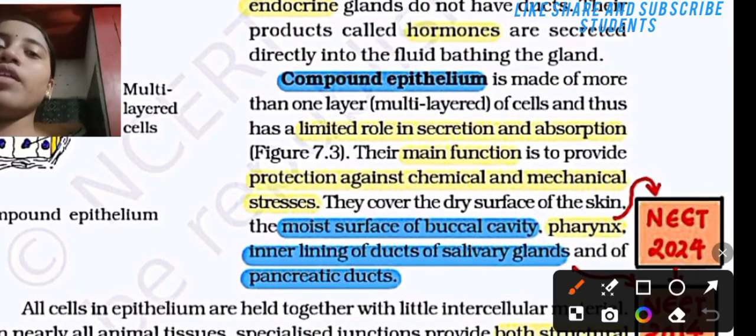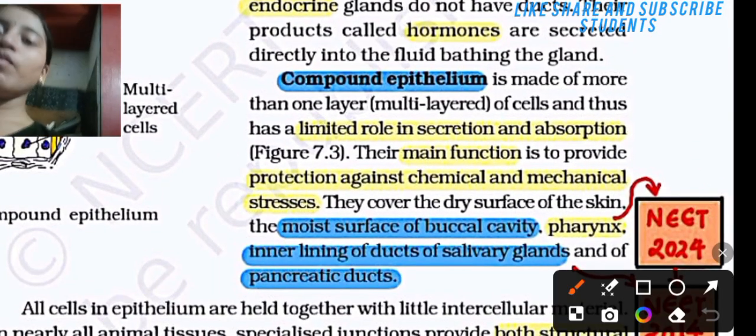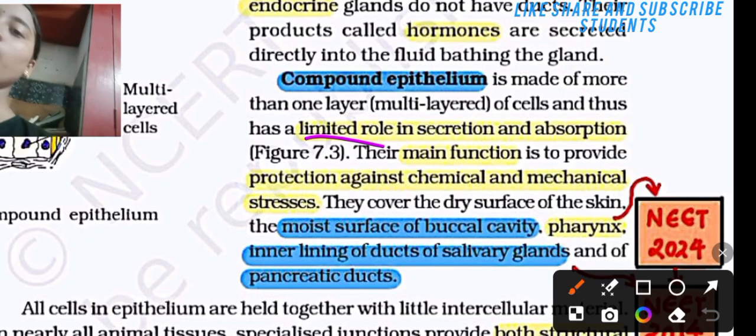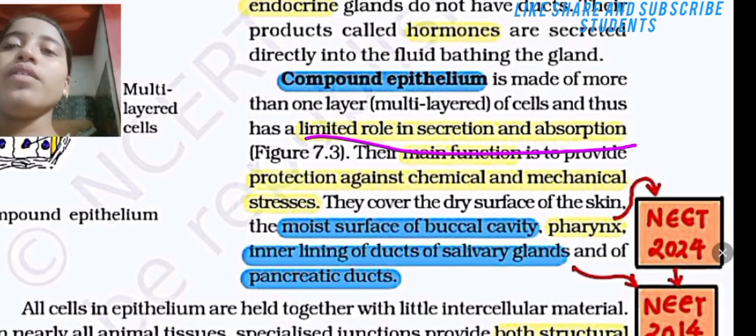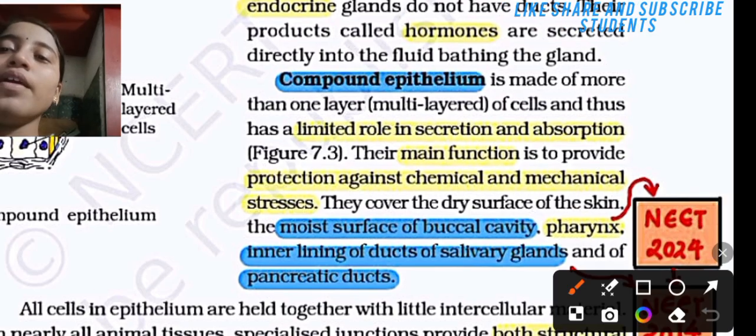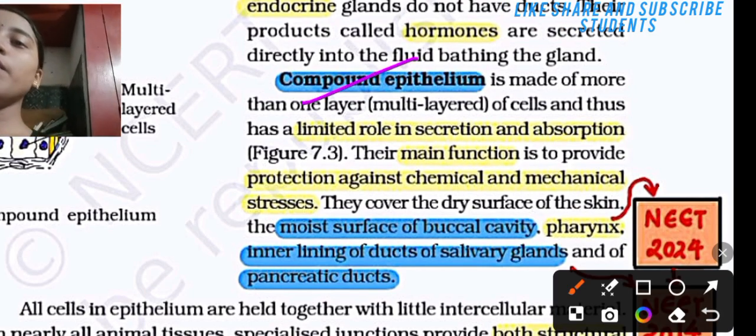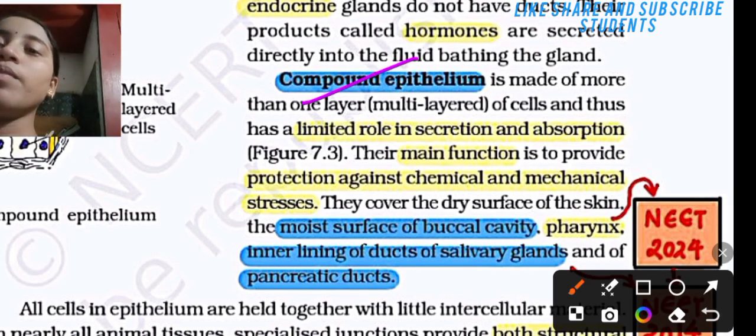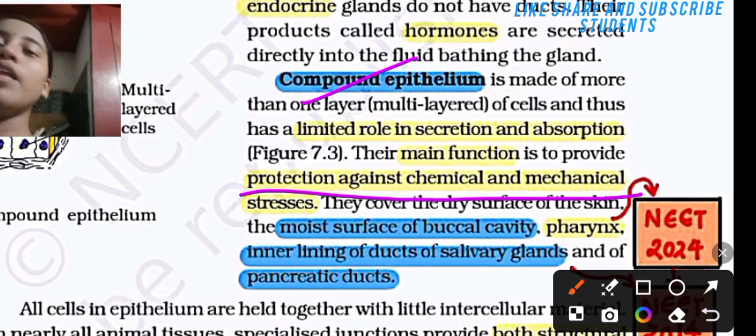Then let's study about the compound epithelium. Compound epithelium is made up of more than one layer of cells, thus it has a limited role in secretion and absorption. The main function is to provide protection against chemical and mechanical stress. The main function of the compound epithelium is the protection against chemical and mechanical stress.